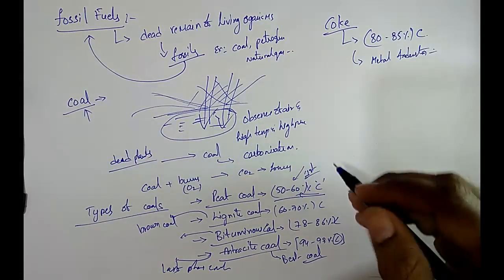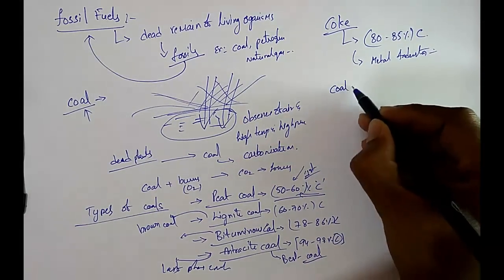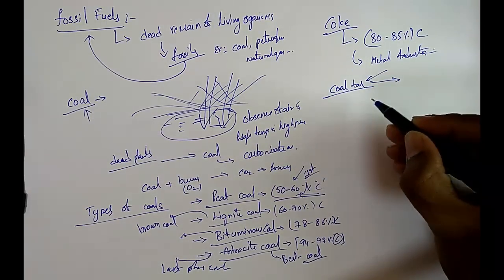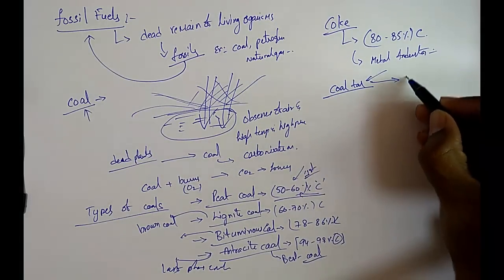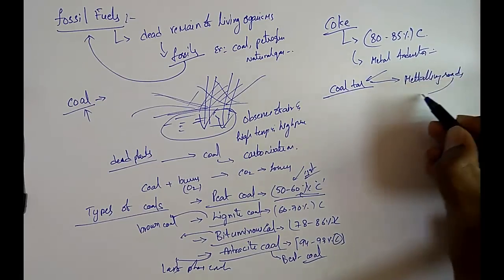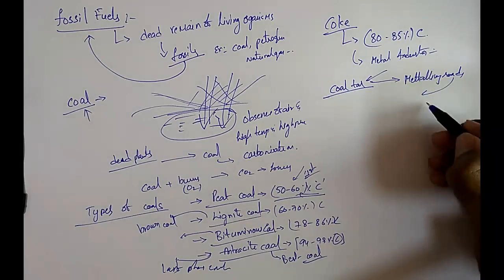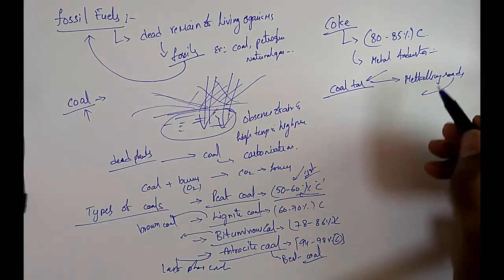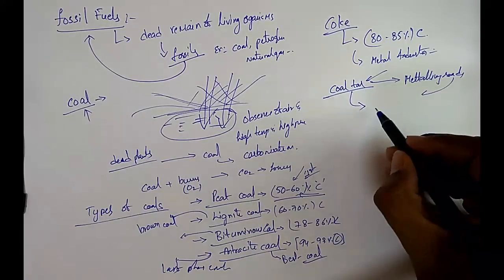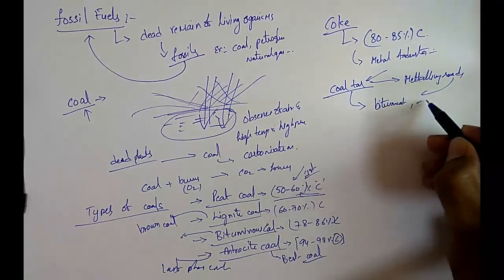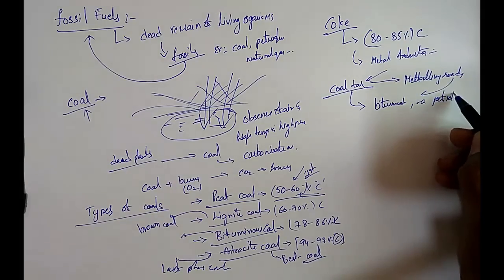Okay, and the next one, coal tar. We are aware of this coal tar. It is used for metallic roads. That is also used for smooth surface of roads. But nowadays, these coal tars are replaced by bitumen. Bitumen is a petroleum product.